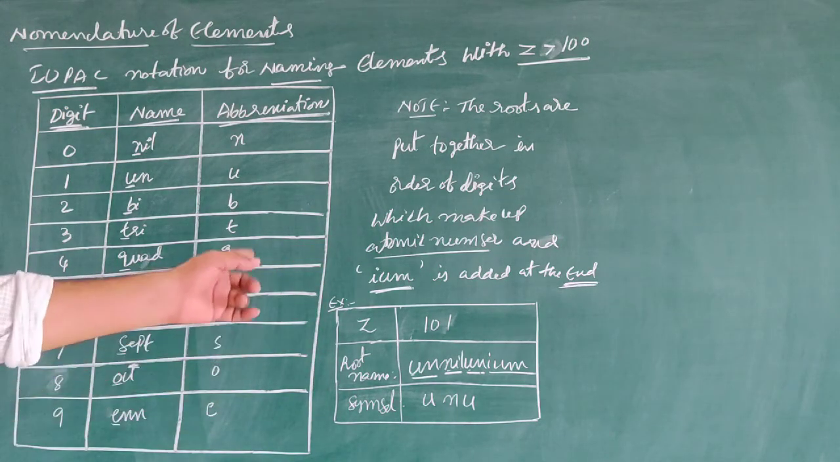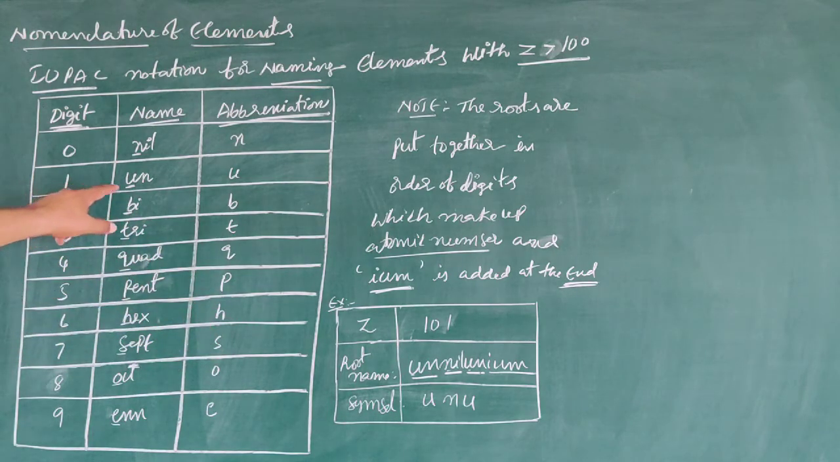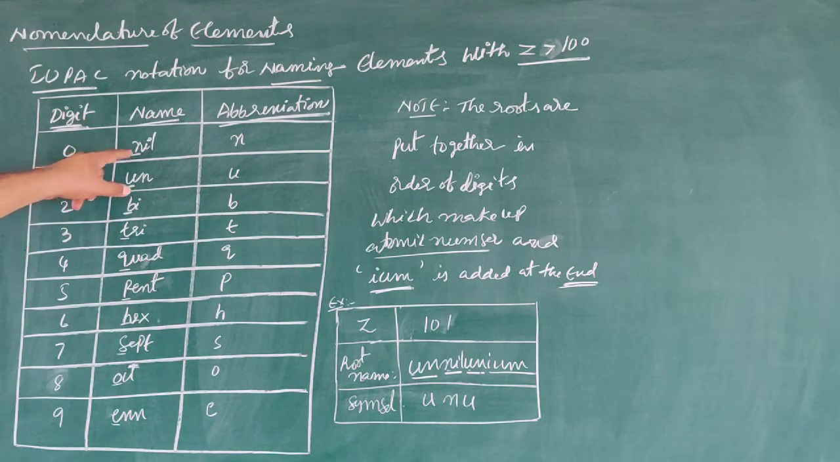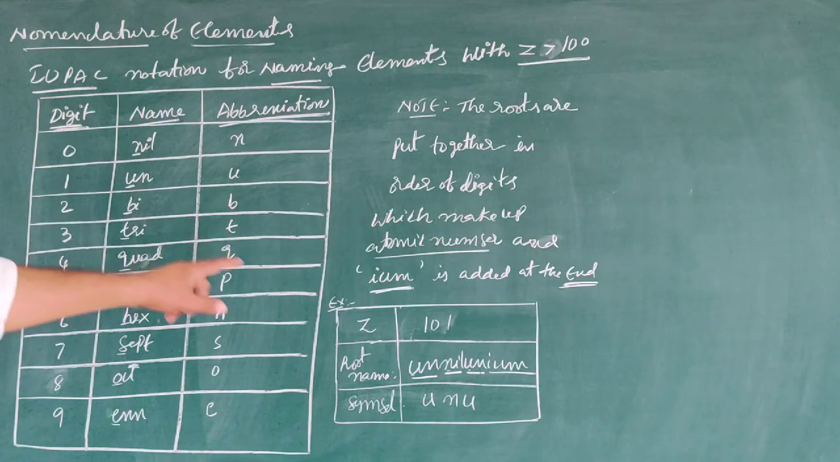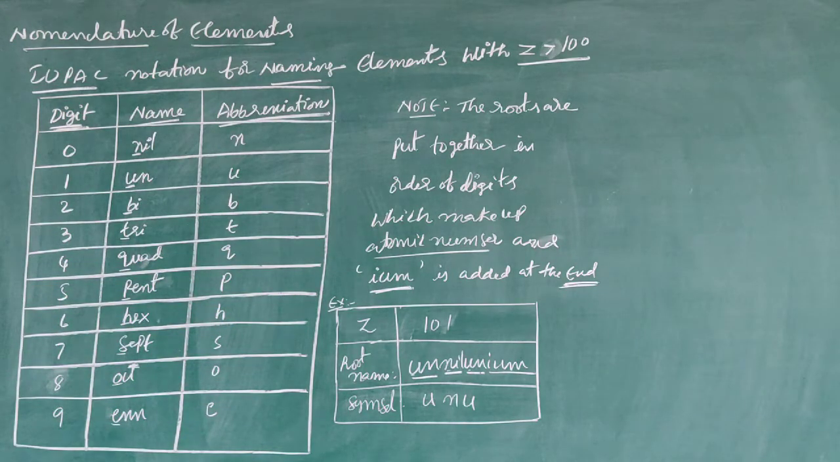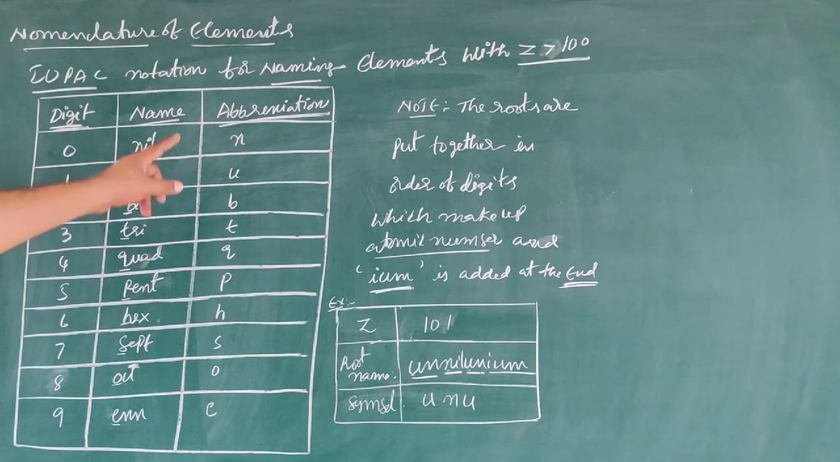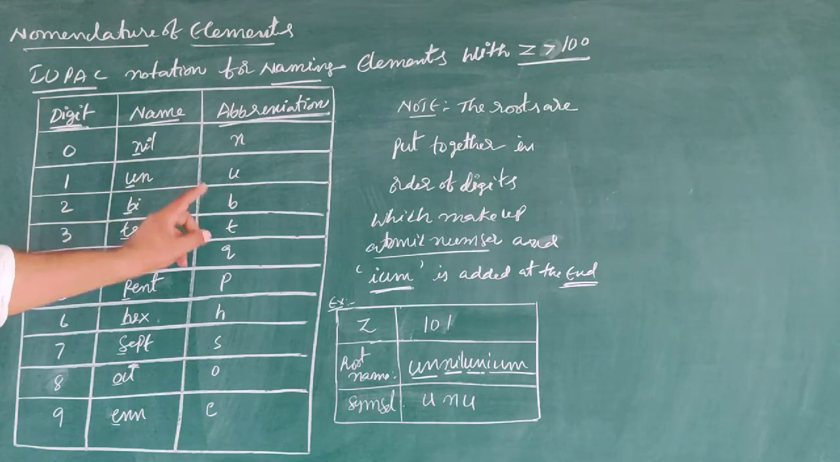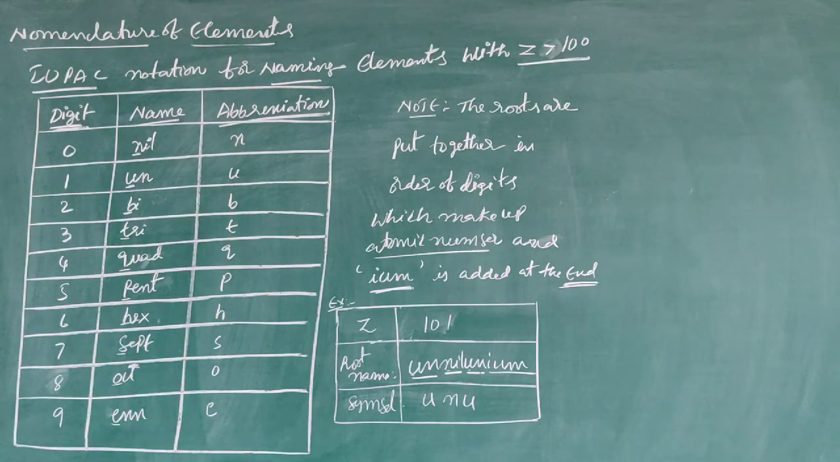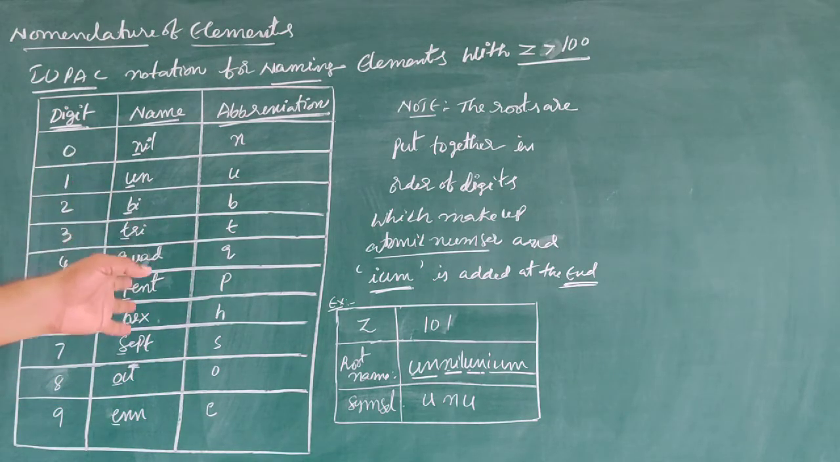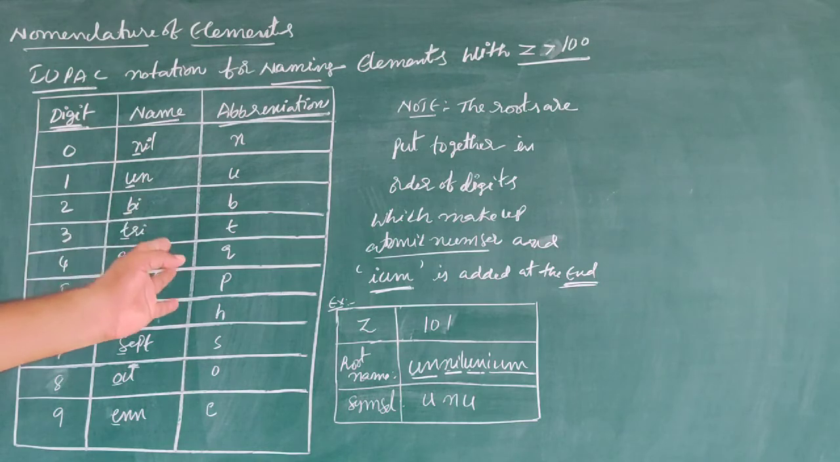Once again, it is 101. For 1, un. For 0, nil. Again for 1, un. At the end, ium. The symbol is for 1, U. For nil, N. Again for 1, U. So UNU. This is the method we can follow according to IUPAC for the naming of elements which are greater than 100.